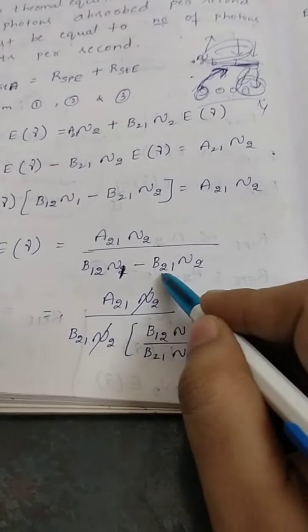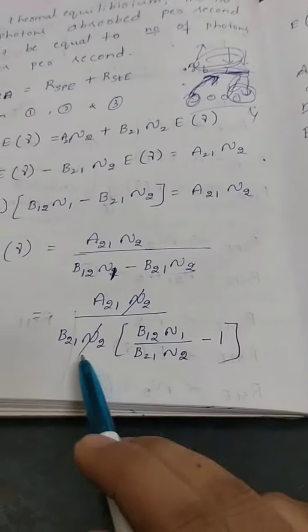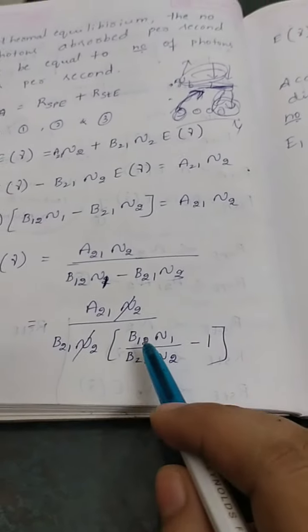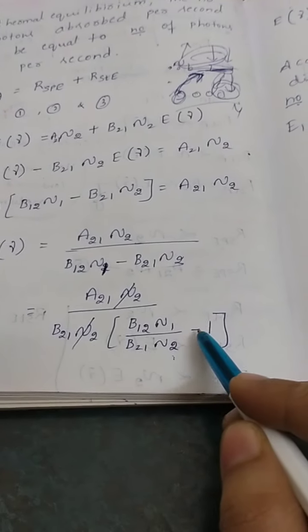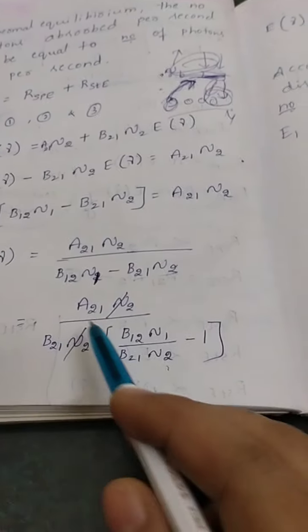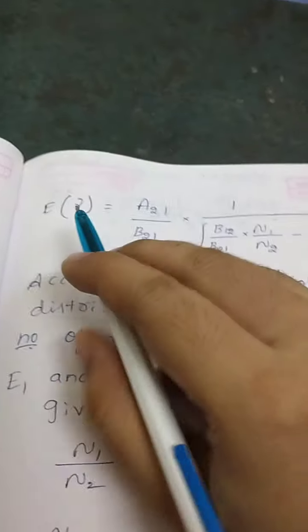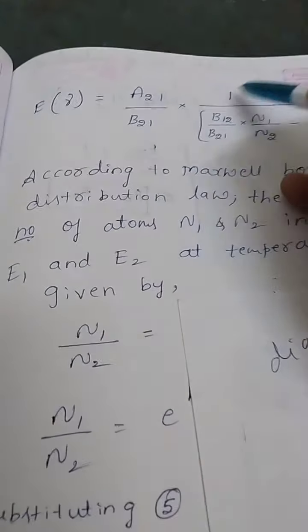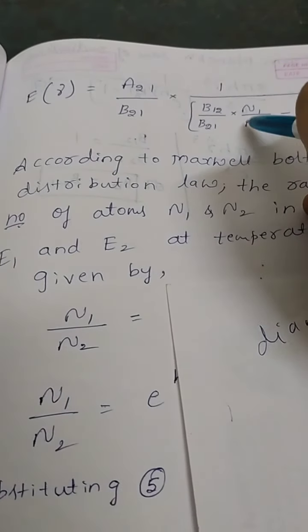Now I will take B21 N2 common in the denominator. So I will be left with, first term, B12 N1 divided by B21 N2, minus 1. See, N2 and N2 get cancelled. So I can write E of nu as A21 by B21 into 1 over B12 by B21 into N1 by N2 minus 1. The same thing I am arranging in a clear manner. That's it. I will call this equation number 4.